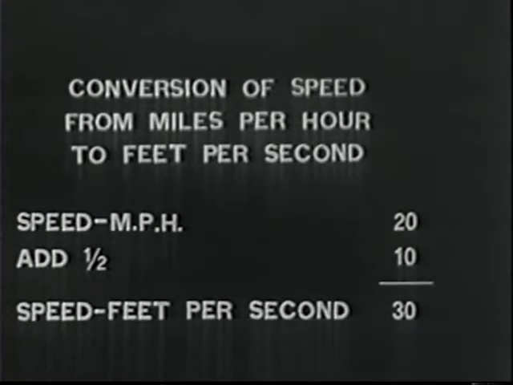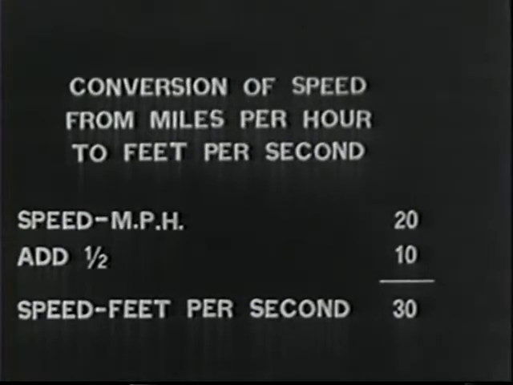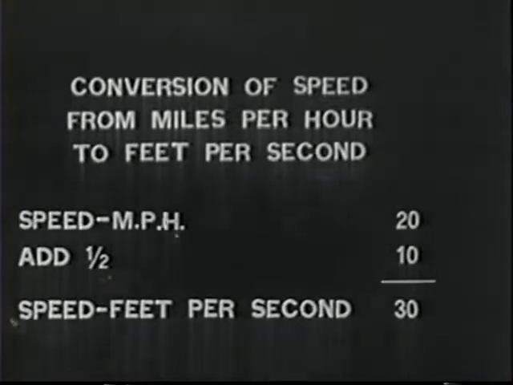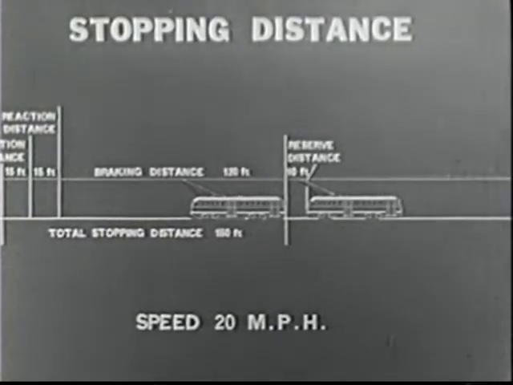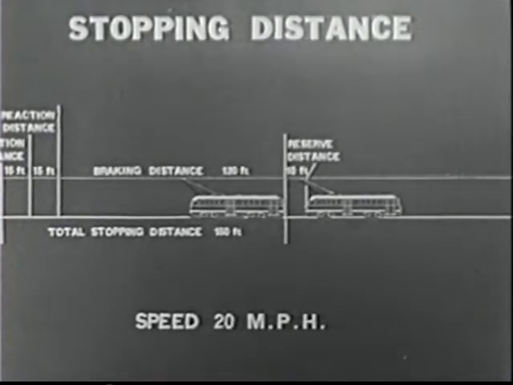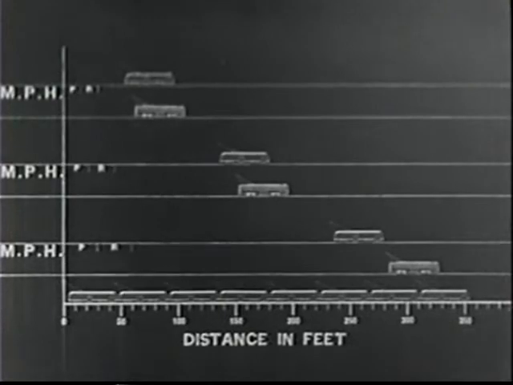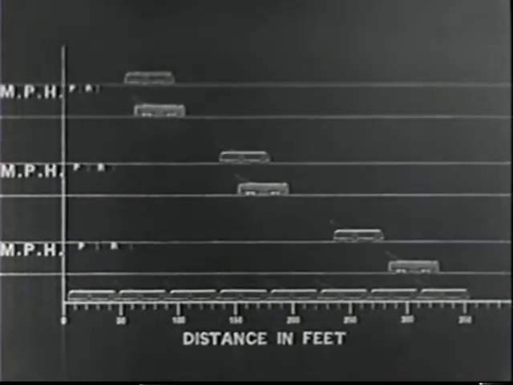To review briefly, learn to think of speed in terms of feet per second. Remember the four parts that make up stopping distance. Understand how stopping distance varies with change of speed.